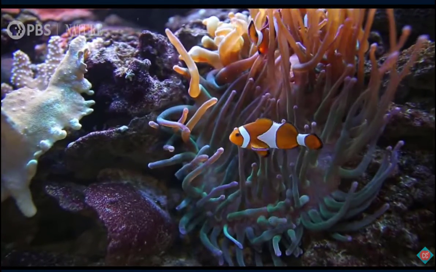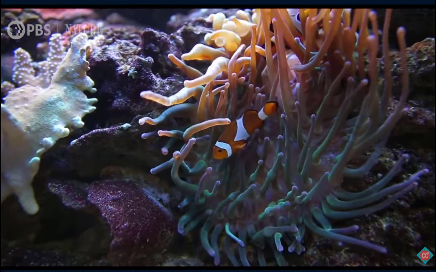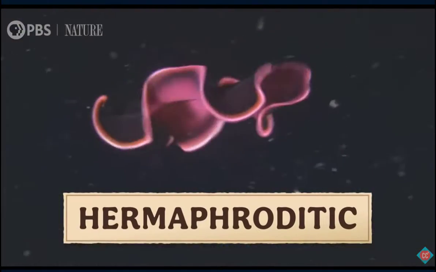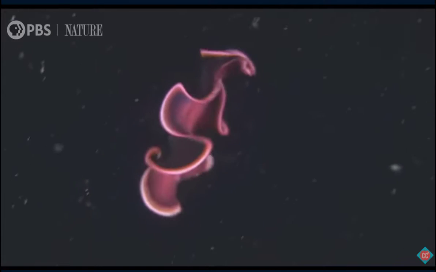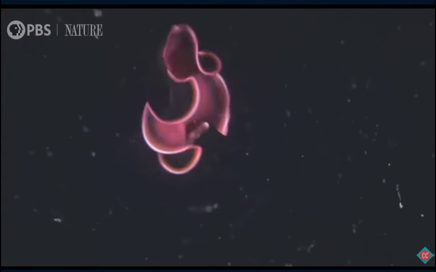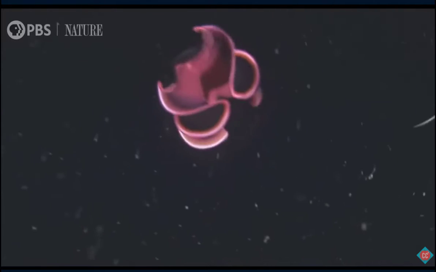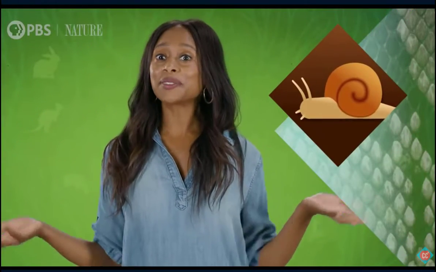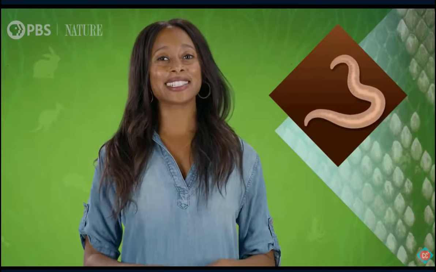Non-human animals whose biological sex characteristics don't fit the male-female binary are hermaphroditic. We'll talk about hermaphroditic animals to refer to the many non-human animals that can produce both types of gametes throughout their lives, like earthworms, land snails, or our old friend C. elegans, the nematode.